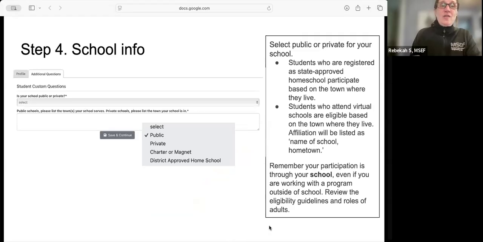Okay, so then this is where we'll ask about your school. So you're going to be asked if your school is public or private. We will ask you to specify: is it public, private, charter, or magnet district, or homeschool? And then what town your school serves, or what town your school is in. If you are registered as a state-approved homeschool, you participate based on the town where you live. And if you attend virtual schools, you're eligible based on the town where you live.